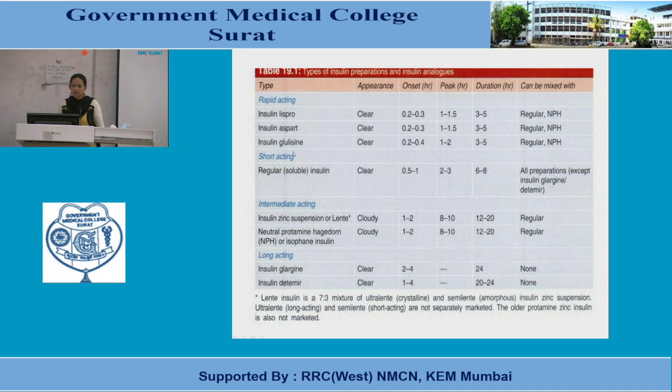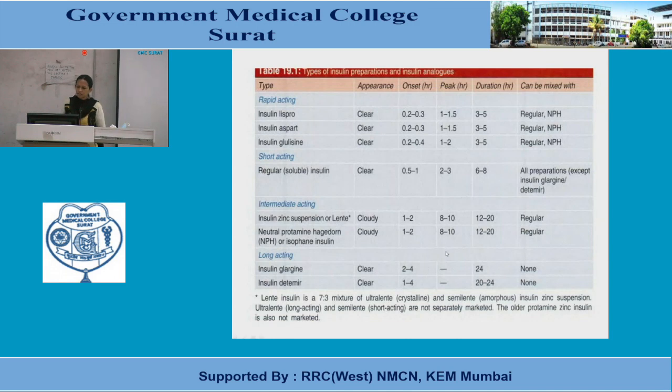Long-acting insulin analogs, Glargine and Detemir. Onset of Glargine is 2 to 4 hours, duration 24 hours. And they can't be mixed with any other insulin preparations. Why? Because of acidic pH or because of any other reason, we'll see in detail later on.